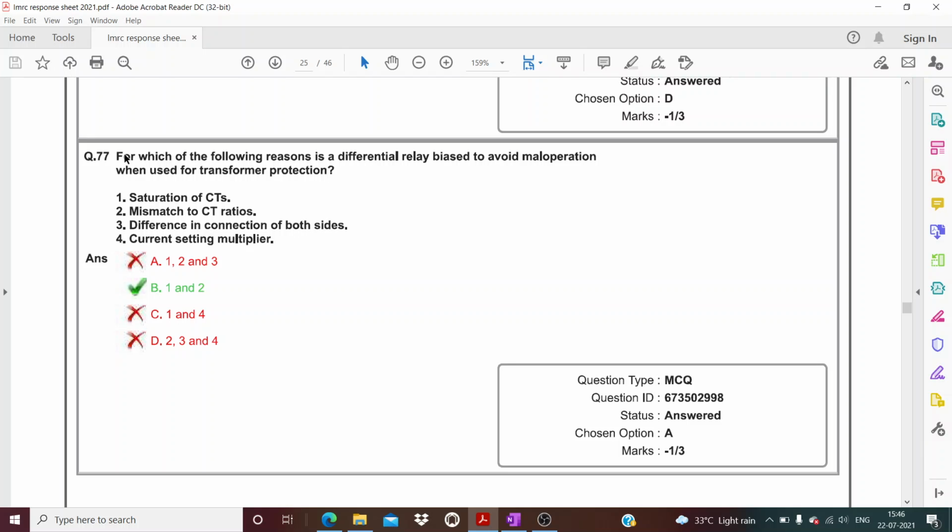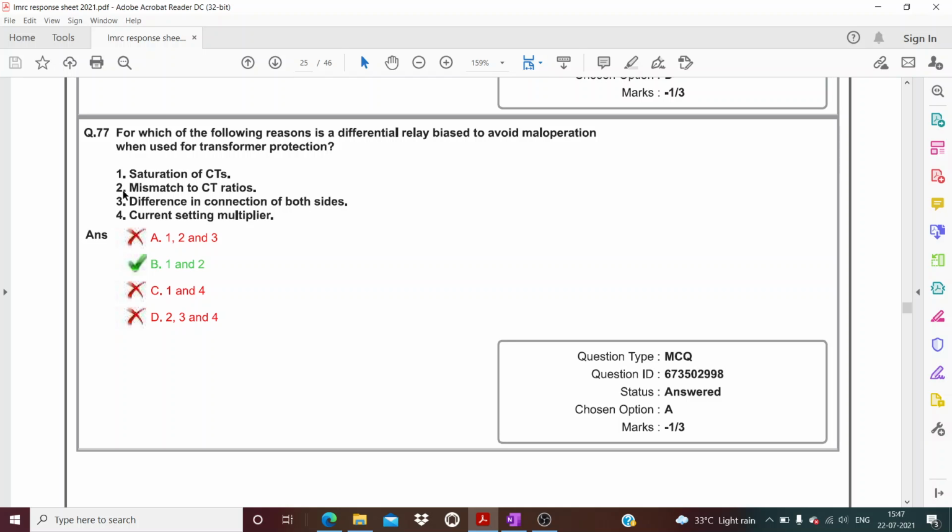Now question number 77. 77 is a very good question because of these reasons. Saturation of CT is a reason. Mismatch of CT ratio is a reason. Now the difference in connection on both sides is not a reason for maloperation. Just remember one thing: whenever it is written that difference in connection of one side, then all three options will be correct. But if you are doing difference in connection on both sides, then it will not affect the maloperation of the relay. Okay, so 1, 2, 3 is not, 1 and 2 is the right answer for this question.